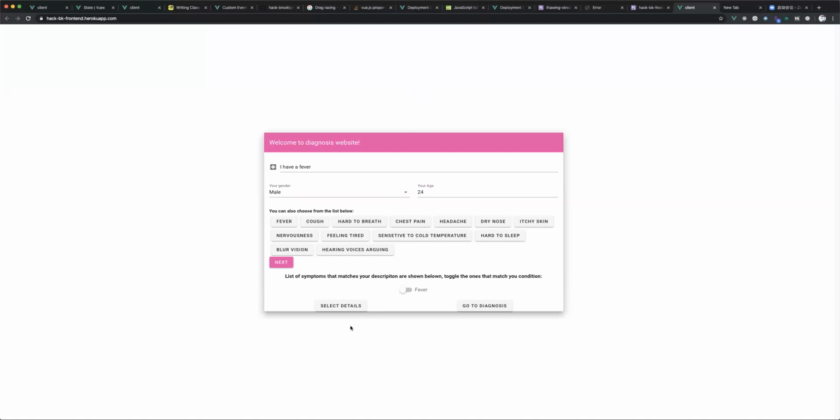Once I click next, our NLP is going to recognize the symptoms I have. For example, I have fever. And then if I want more suggestions related to my symptoms, I can click on select details. In this case, I can see that if I have fever, there's a possibility I'm feeling sick, or I have stomach pain, chills or headache. Let's say I'm feeling sick and have stomach pain, and then I can keep on going and select details. This will generate more possible symptoms.